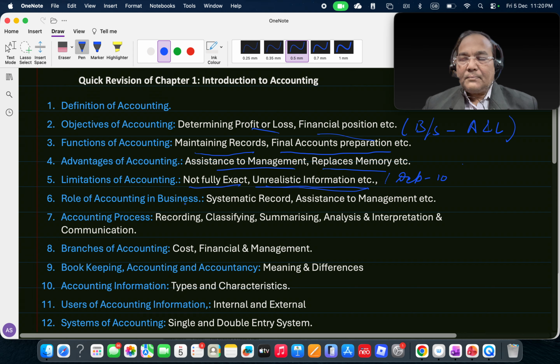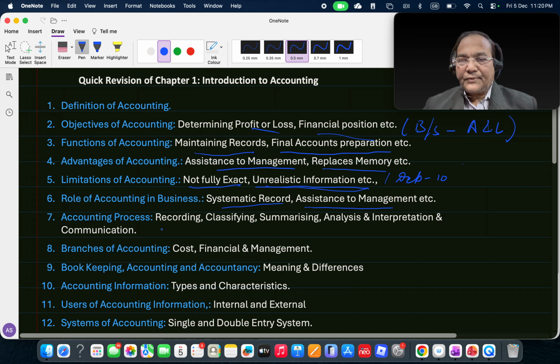Role of accounting in business. We have also seen at length systematic records, the way we maintain the records, assistance to management, etc., which we covered in the role of accounting in business.